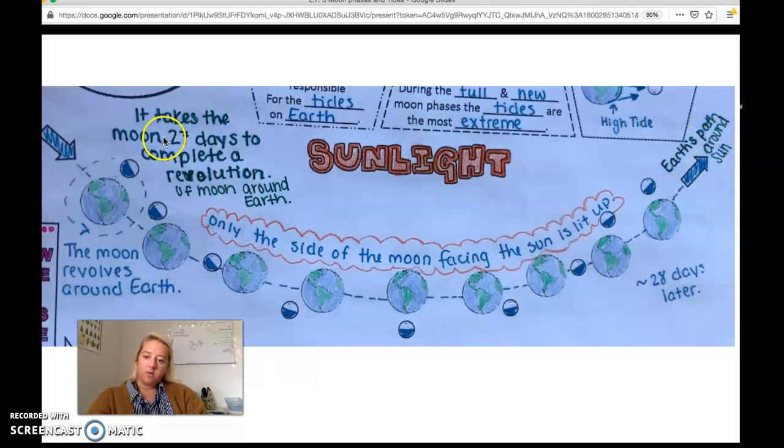It takes the moon about 72 days to complete a revolution, right? Or the path of the moon around the Earth. I'm missing path there.